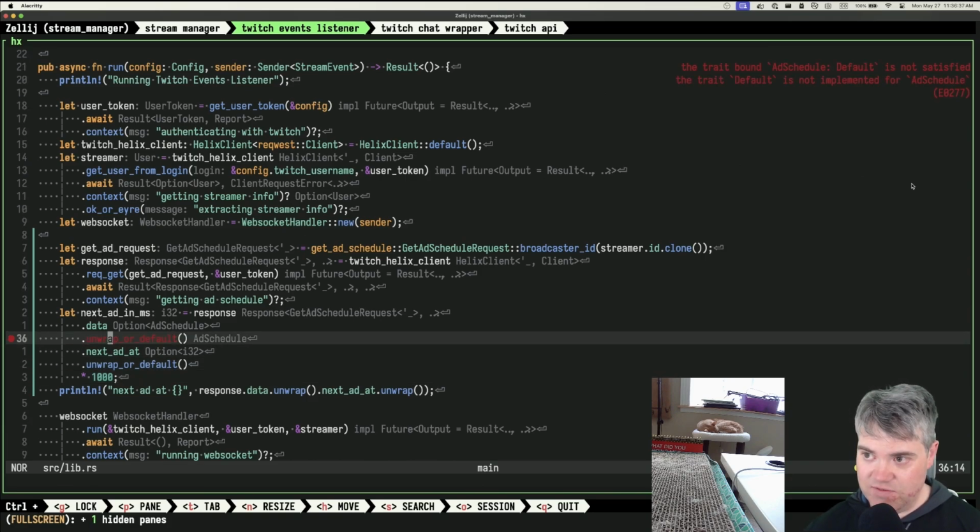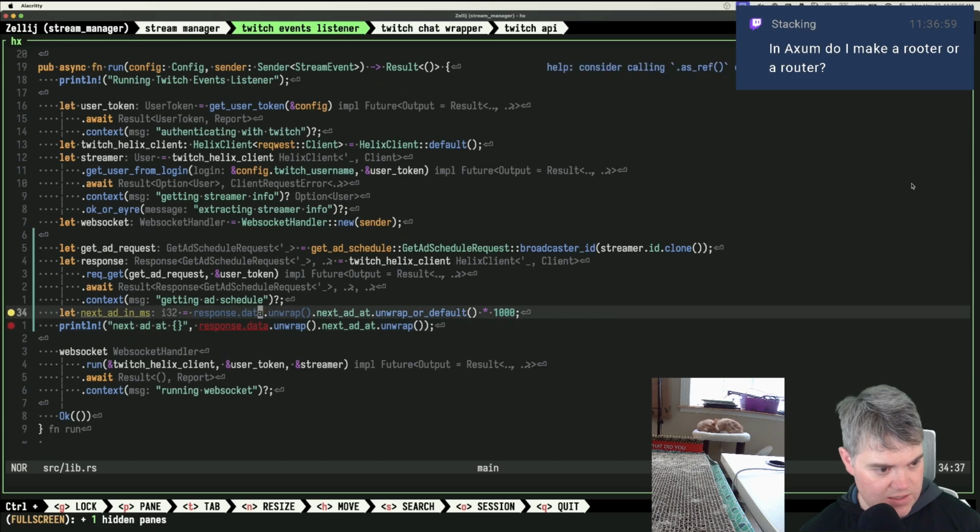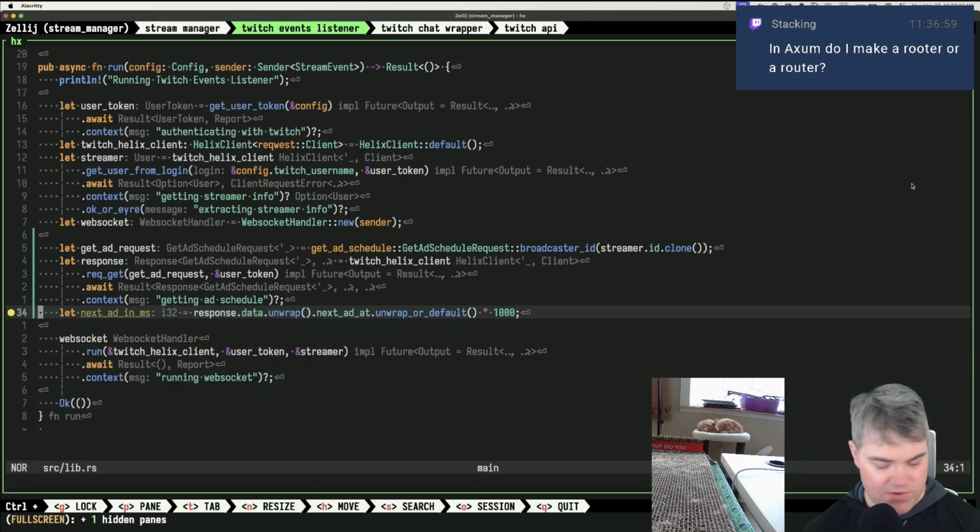Default is not satisfied for the ad schedule. Cool. So you're going to be an unwrap. Oh, right, because I don't need you anymore. That's fine. In Axum, do I make a router or a router? I guess it depends upon which group of people you want to piss off.